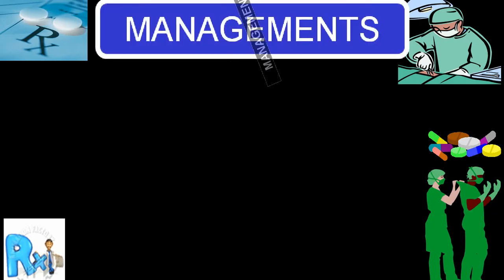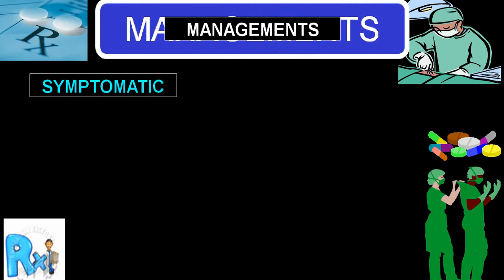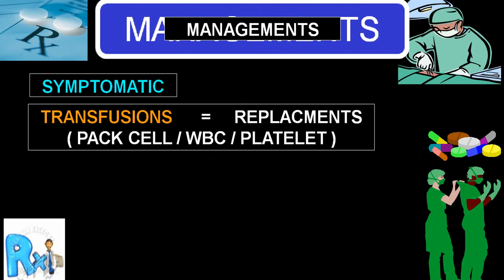As far as management is concerned, you know very well, it is symptomatic, that is blood transfusion if a person has severe anemia. If the WBC count is markedly reduced, you can go for WBC transfusion, and if the platelet count is low, platelet transfusion.